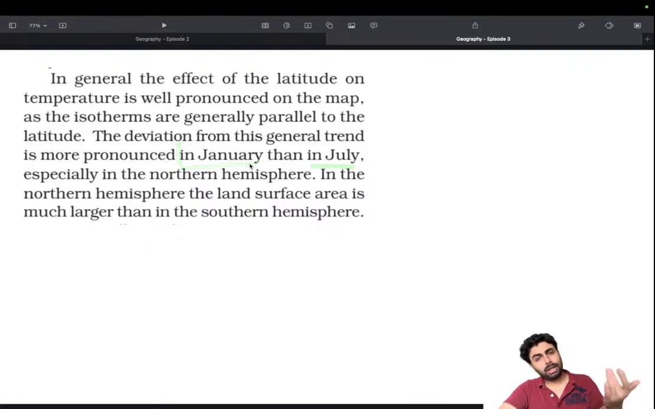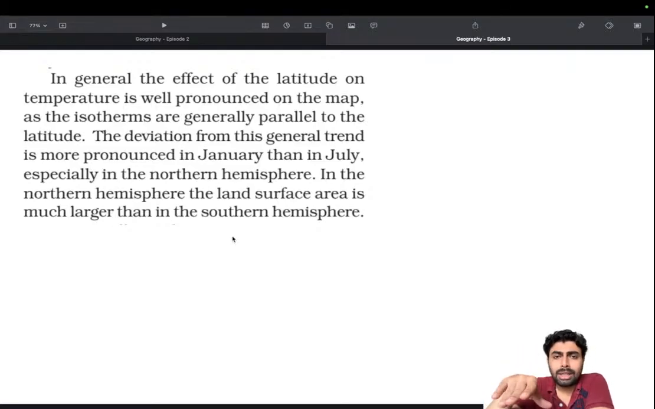Because the southern hemisphere has got less land, and having less land has a moderating effect. So the southern hemisphere has less land mass, meaning the contrast between land and water is less. So more or less uniform isotherms, somewhat parallel to the latitude, will be there in the southern hemisphere. I'm not saying it's entirely parallel, but compared to the northern hemisphere, due to lesser landmass, the isotherms will be generally more parallel to the latitudes.